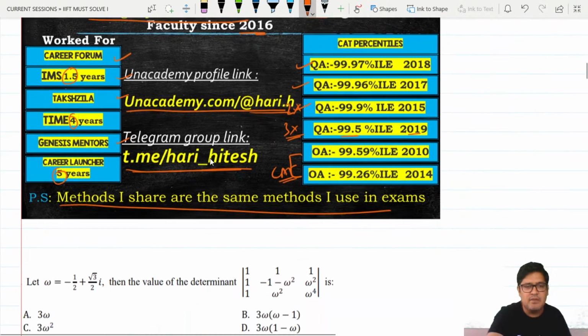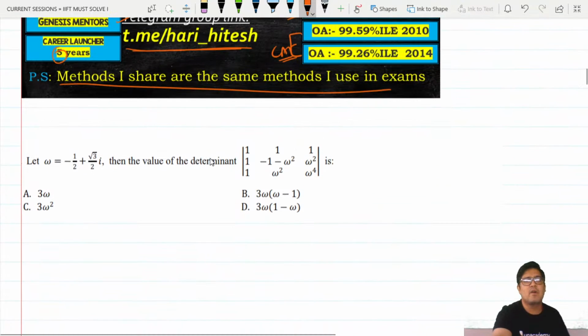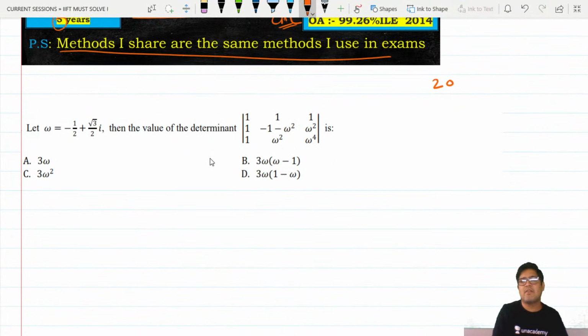So let us start. The first question comes from complex numbers. Again, these are questions taken from 2007 IIFT. You can download the paper and verify. So you have roughly 1 minute to give it a shot. I'll cover some background theory of complex numbers here, not all complex numbers, properties of omega.